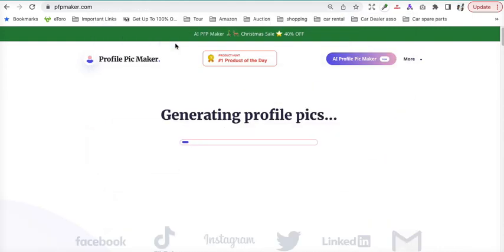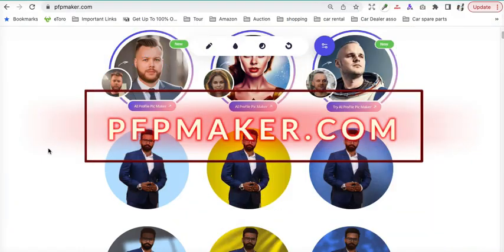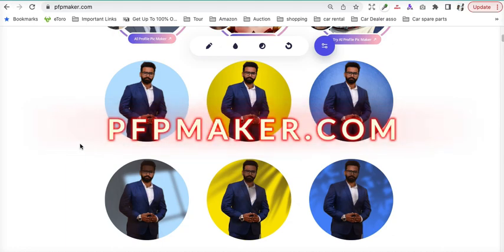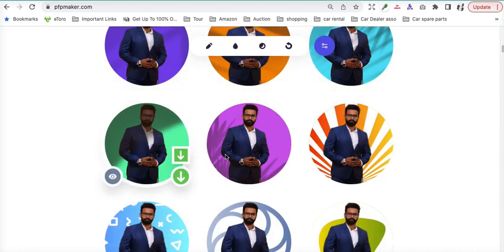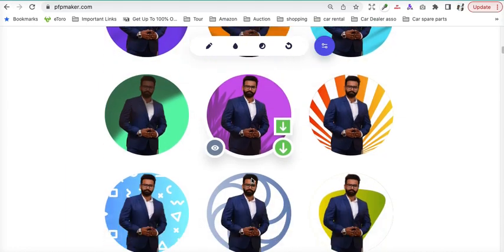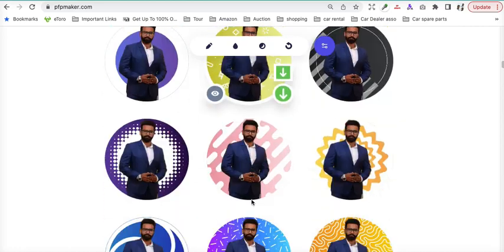Let's upload this photograph and see the magic. Any of these photos can be free downloaded and can be used on any social media platforms, LinkedIn, TikTok, Facebook, Instagram, anywhere you can think of.